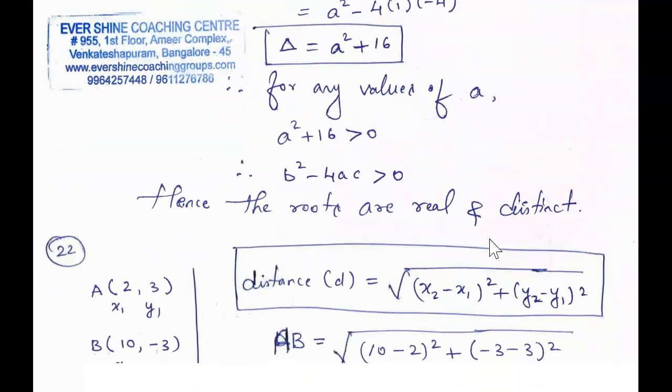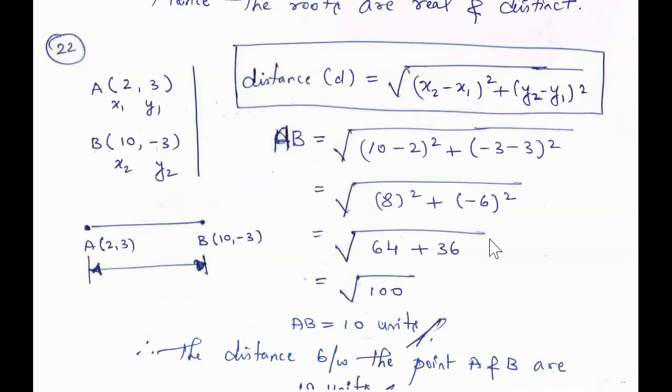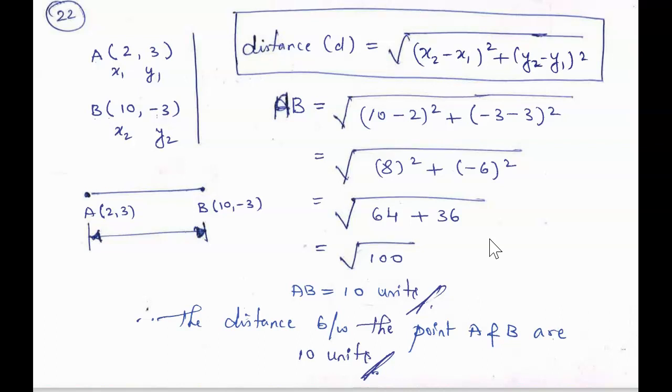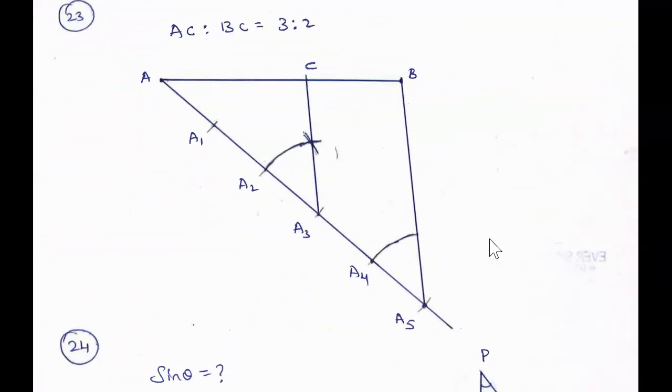And then this is question number 22. By using distance formula, you need to find the distance between the two coordinates or two points A and B. And then this is question number 23. This is the construction.